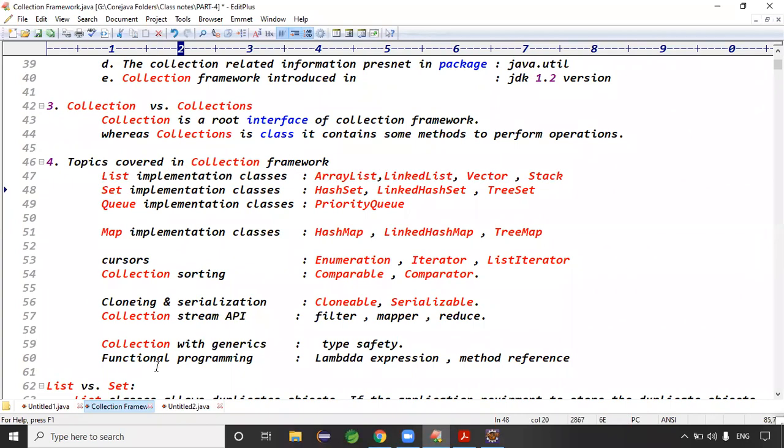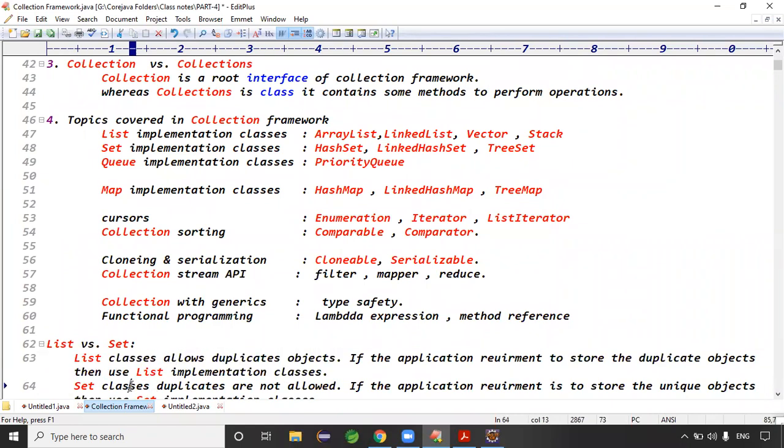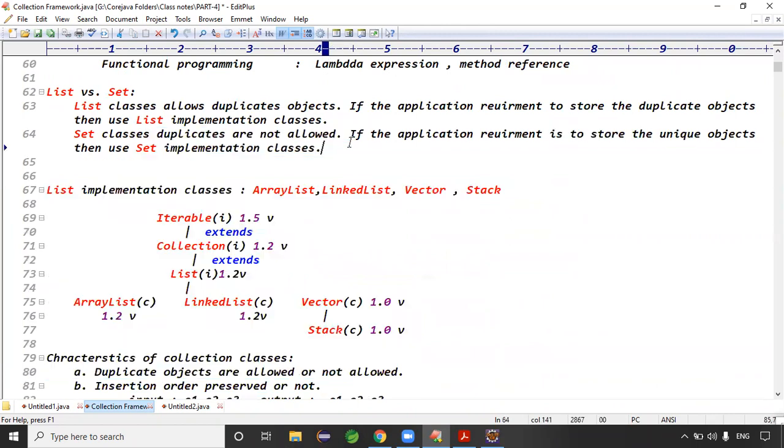Difference with the list classes, guys. See here, I clearly wrote: list classes allow duplicate objects. If the application requirement is to store duplicate objects, then use list implementation classes. Set classes do not allow duplicates. If the application requirement is to store unique objects, then go for set implementation classes, right? Unique objects means unique values, without duplicates.